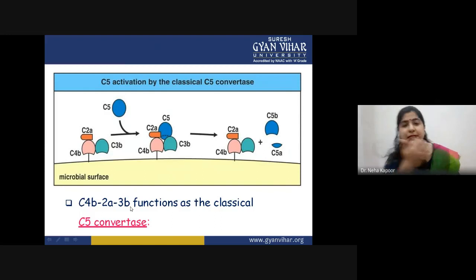As the name suggests, C5 convertase will cleave C5 protein. So this C5 protein comes, attaches to this complex, and is cleaved again into two parts, C5b and C5a, of which C5a is the smaller and C5b is the larger.